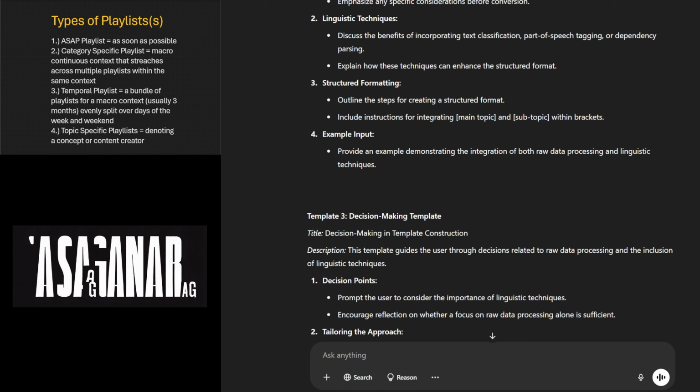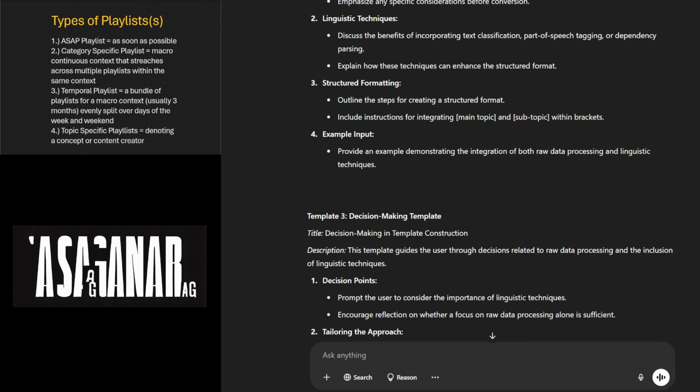Include instructions for integrating main topic in brackets and subtopic within brackets. 4. Example input. Provide an example demonstrating the integration of both raw data processing and linguistic techniques.